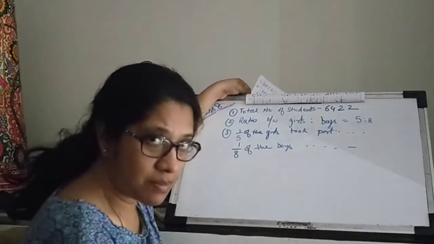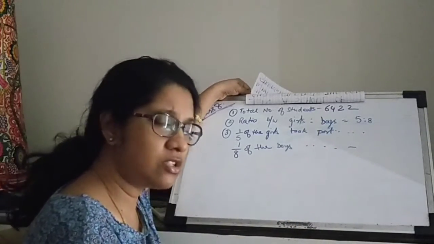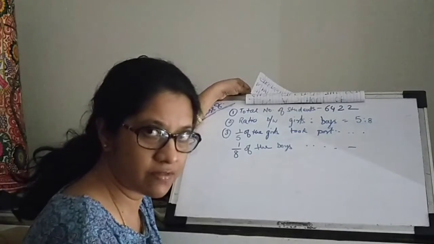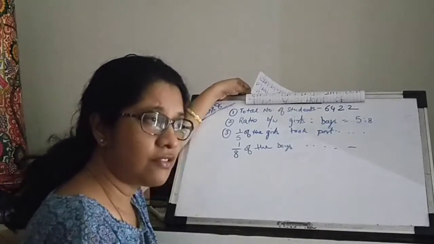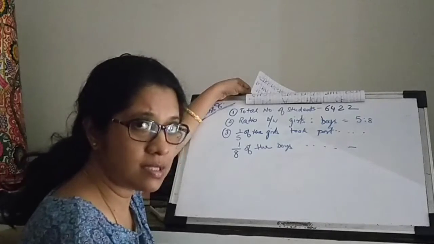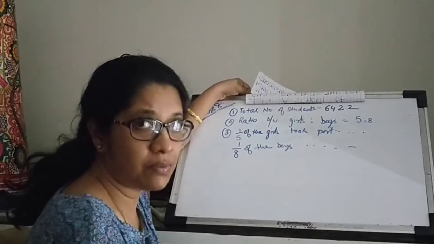So whenever we are given some question, our first aim should be to jot down the information that is given to us in the question. From there, we'll try to build upon step by step what exactly we are asked to do.